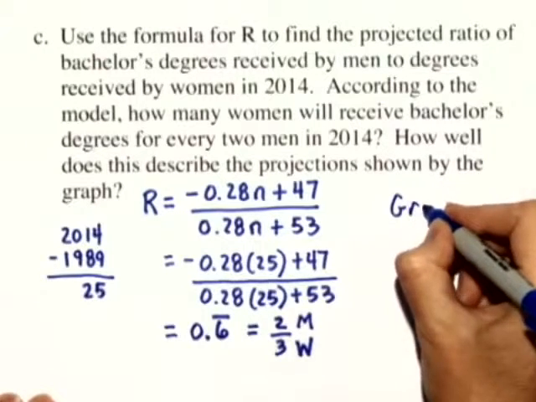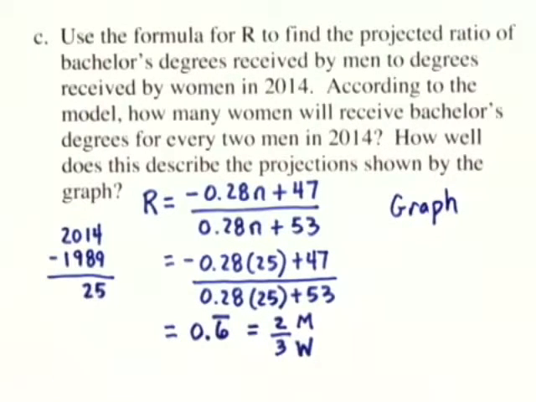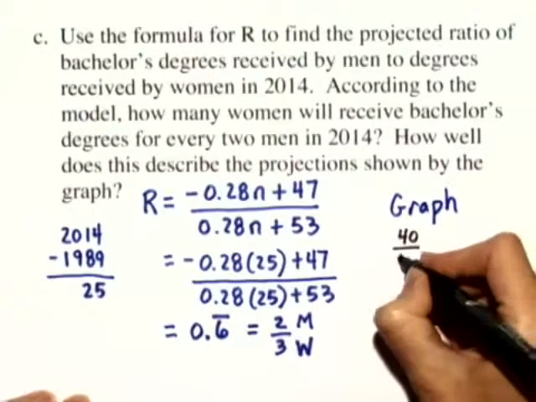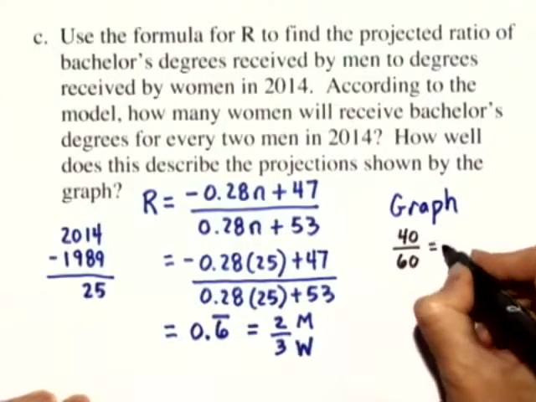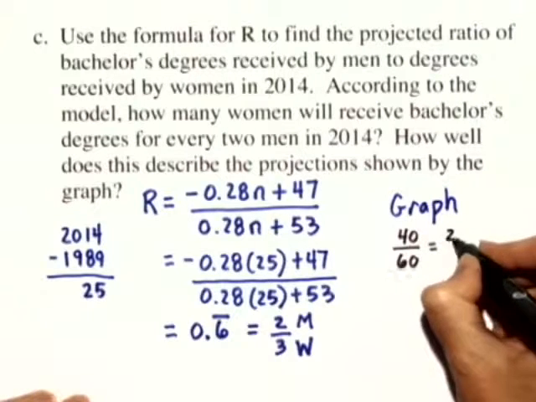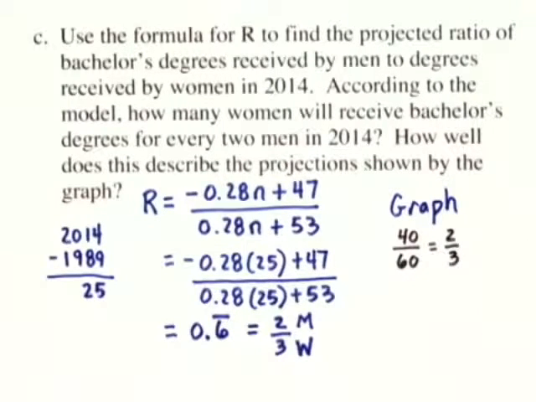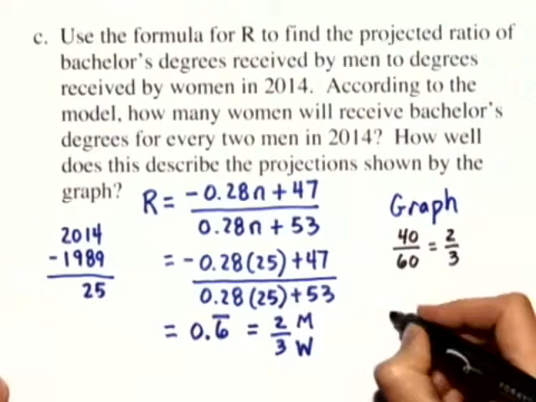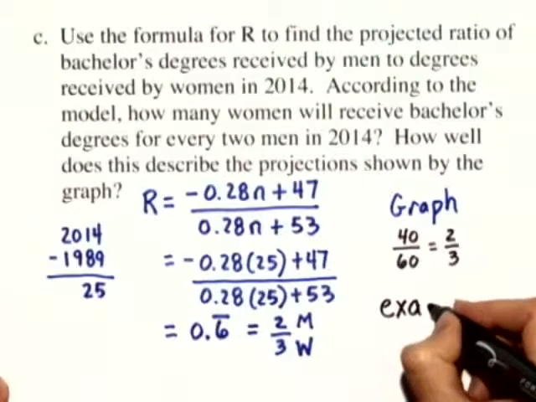The graph shows 40% men for every 60% women. If we reduce this, it reduces to 4 over 6, which is the same as 2 over 3. How well does this describe the projections? It's exactly the same. We got 2 over 3 by our ratio and 2 over 3 by our graph, so it's exact.